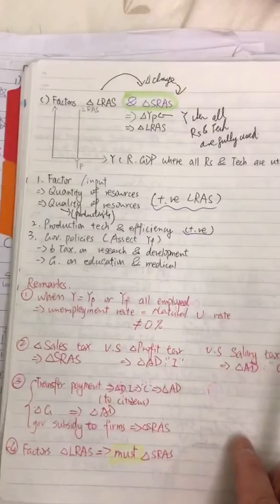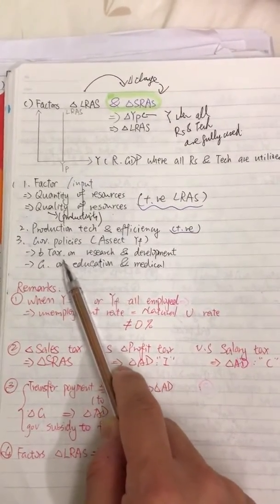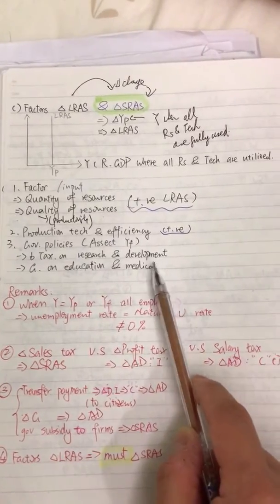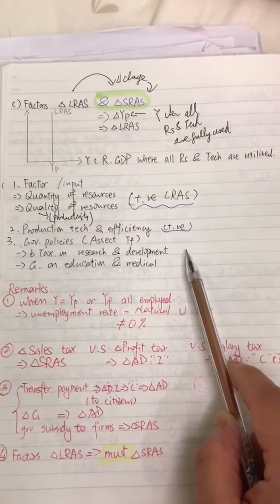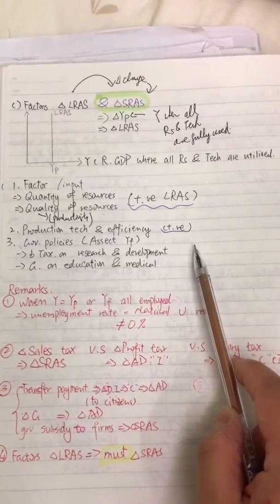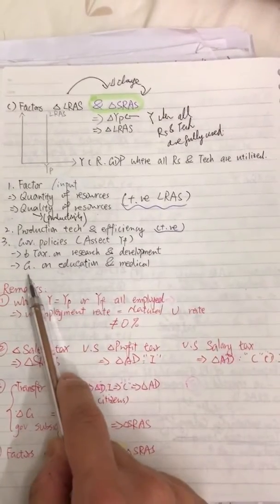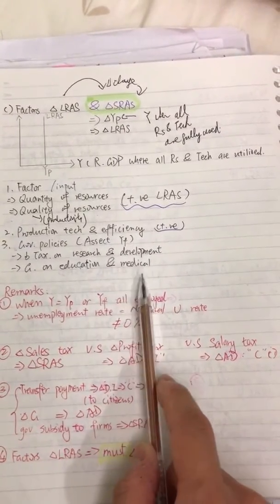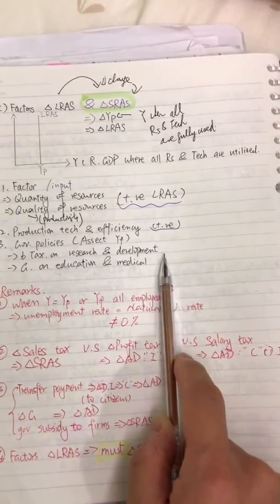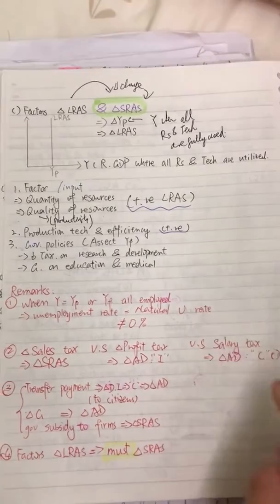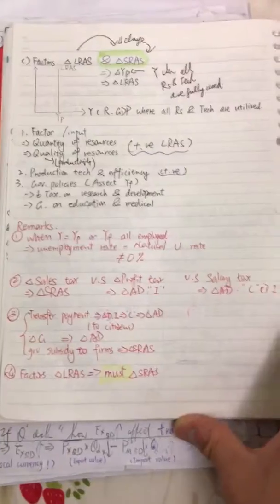Another example: if the government tries to lower the tax on research and development, then more firms will spend more money on research and development, so that the technology and production efficiency of the firm will be higher. So long run AS shifts to the right. If the government spends more on education, that means the quality of all the resources will be better. So then long run AS will also shift to the right. So any questions?